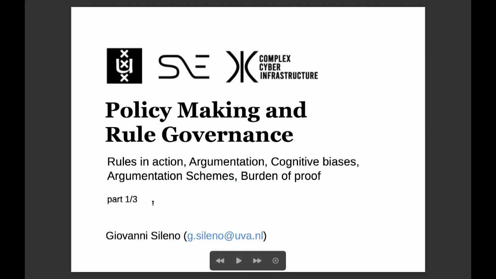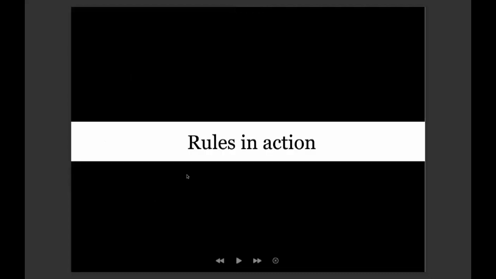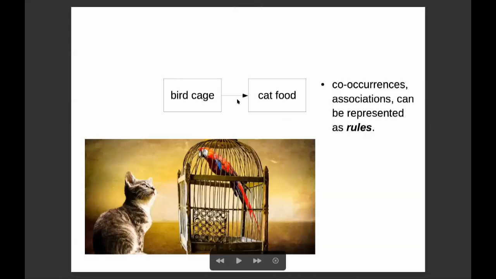Okay, so if ontology acts as a picture of how we see the world, we will now turn towards epistemology, that is, the process by which we construct this image. This course is about rule governance, and therefore let's start by refocusing on rules. First, we observe that rules are used to represent occurrences of repeated association that have been observed. These would be rules describing what is normal according to our experience. For instance, if there is a bird cage, then there is cat food.